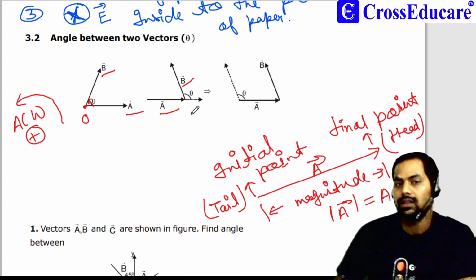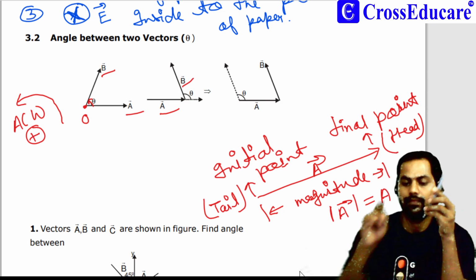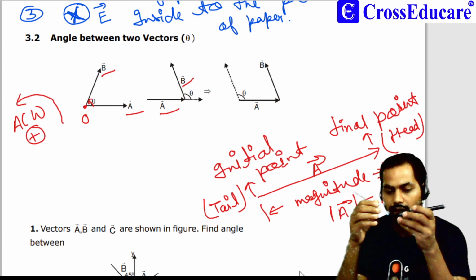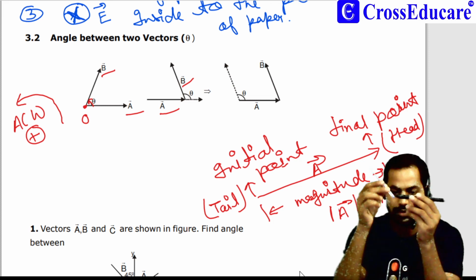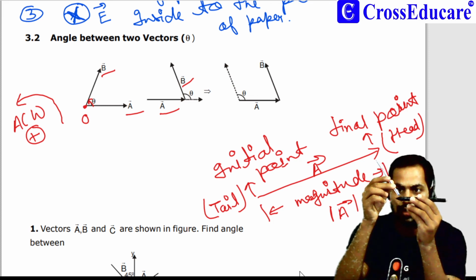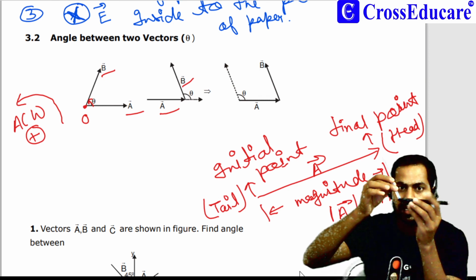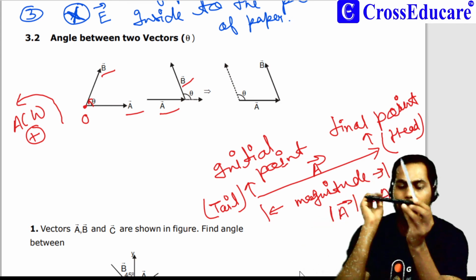Now if A is this and B is just like this, what will be the angle between these two? This is the condition over here. So I can shift vector A parallelly from here to here.